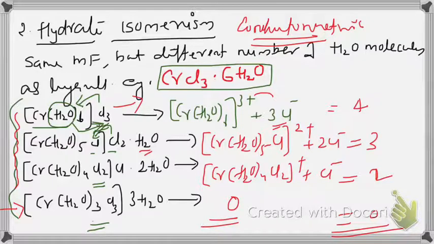One chemical method is also available. What is the chemical method? When we add an excess of silver nitrate solution, here you will get a white precipitate of AgCl. Here also you have AgCl, here also you have AgCl. But here you have 3 moles of AgCl, here only 2 moles, here only 1 mole of AgCl. So from the amount of AgCl precipitated, we can distinguish between the isomers. That is the chemical method. The first one, conductometric titration, was another method used for the distinction of the isomers. That is the physical method.